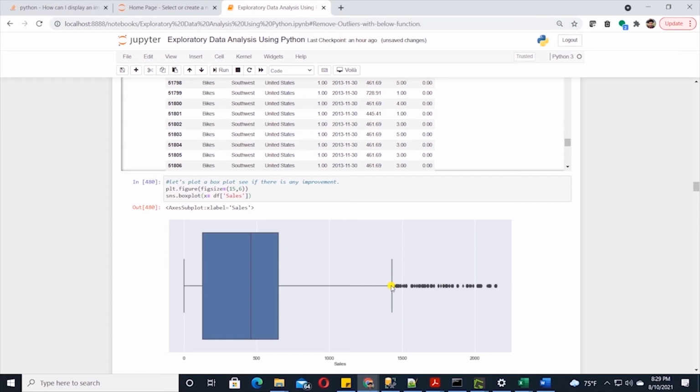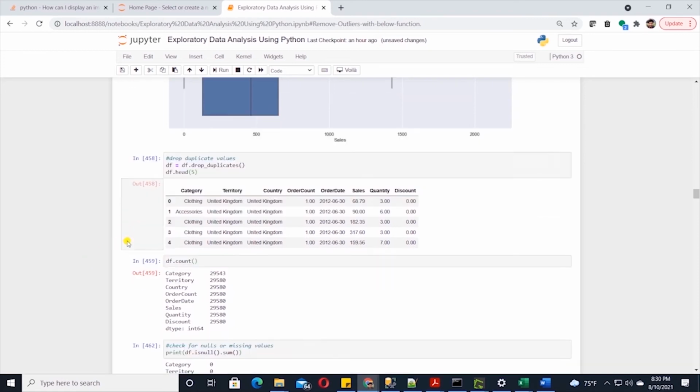I still have outliers in my data, but we have removed 2100 to 30,000. But I'll leave it at this point. So this is how we remove outliers in a dataset. There are many different approaches to removing outliers, but this is the simple and easy to follow approach.